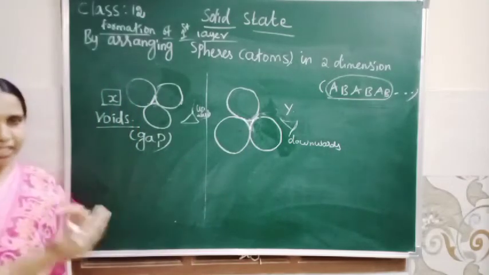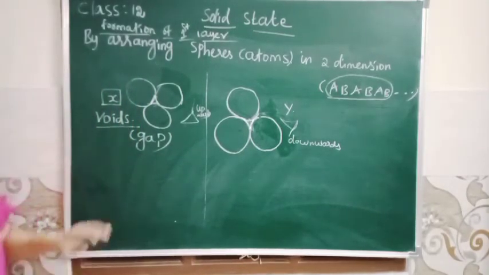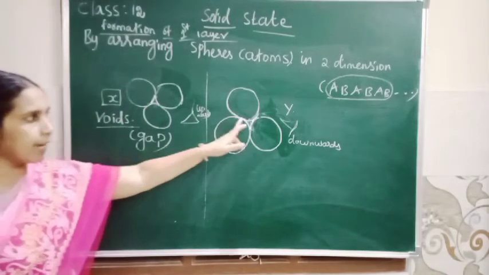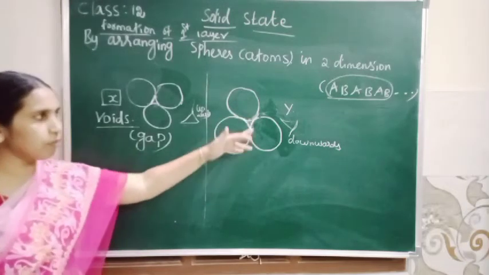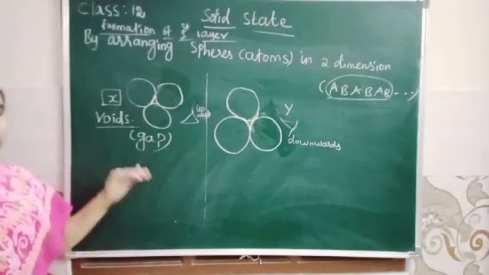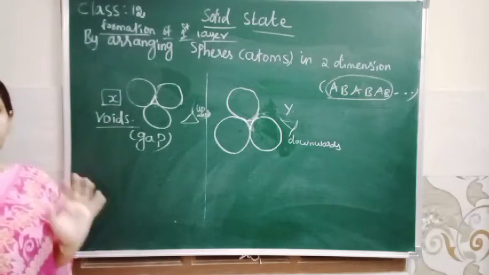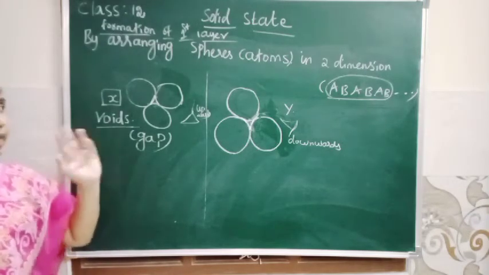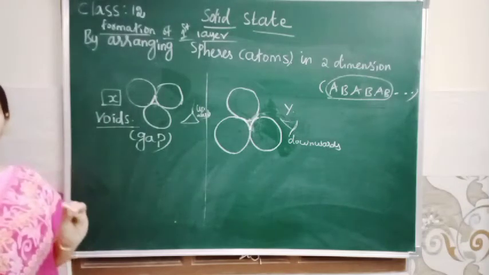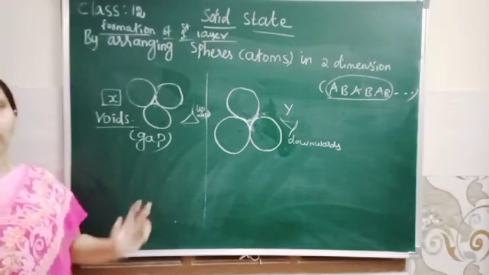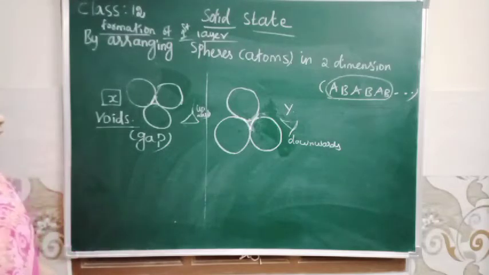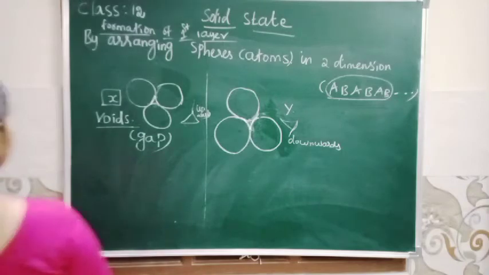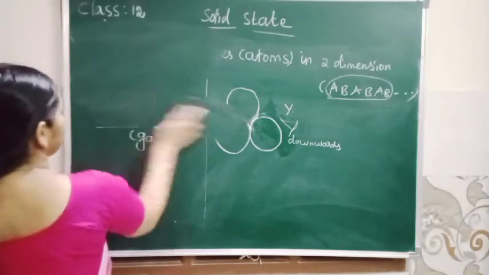So what is the difference between X and Y? Here the apex is facing upwards in X void, and the apex is facing downwards in Y void. So this is the formation of first layer. How is the first layer formed? The spheres are arranged in two dimension, that is AB arrangement. Two voids are formed. Now we can see the formation of second layer.